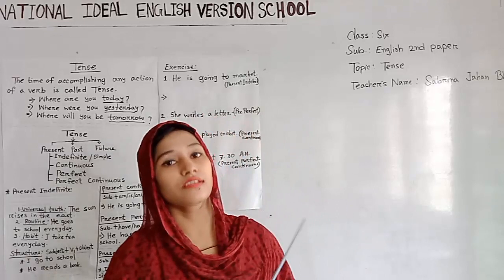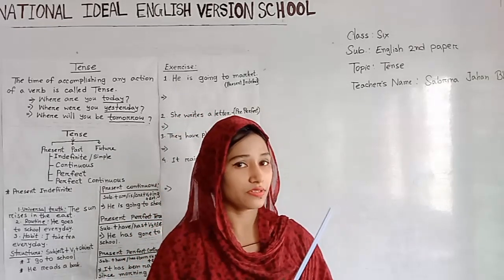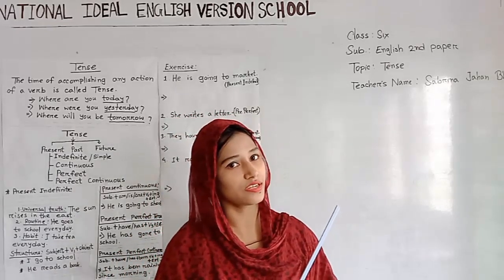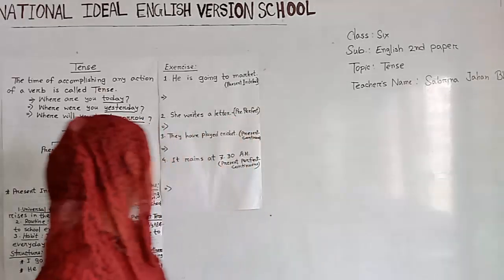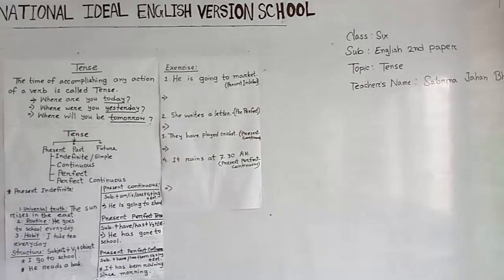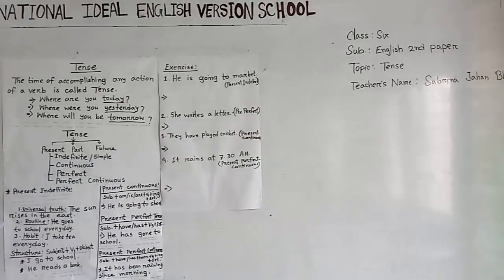So dear students, now we are going to discuss its classification. So let's start. Look dear students, tense is classified into 3 forms. What are they? Yes, first one is present tense, second past tense, and third future tense.